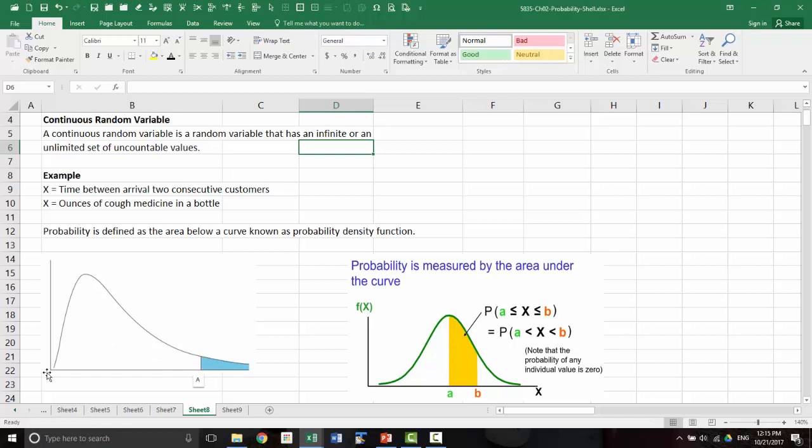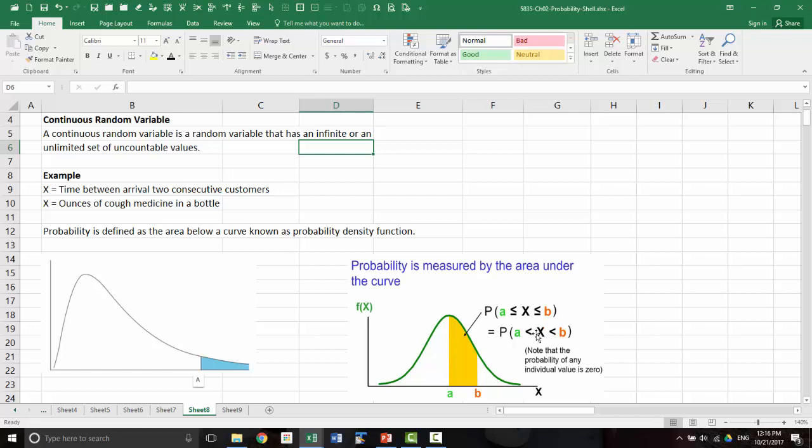So if the probability density function looks like this, then the probability that x is greater than or equal to a is that area. Remember, for a particular value the probability is 0, and therefore there is no distinction between whether the equality is included in the range or not. So the probability of x greater than or equal to a and less than or equal to b is the same as x greater than a but less than b.